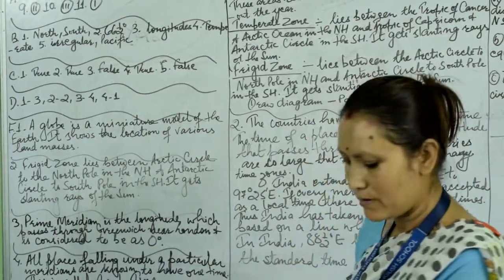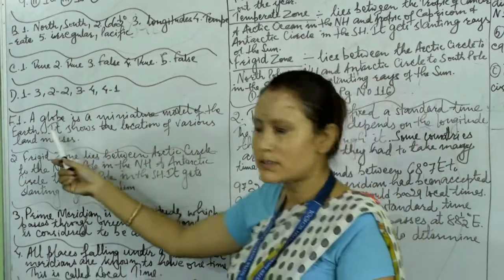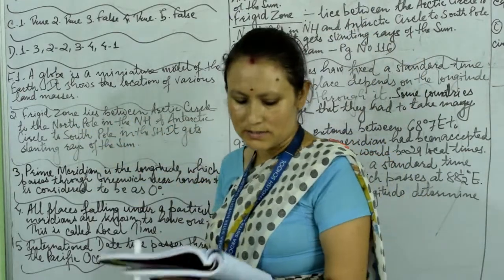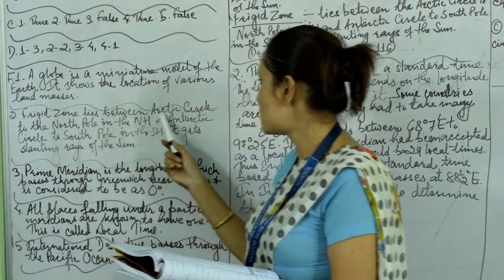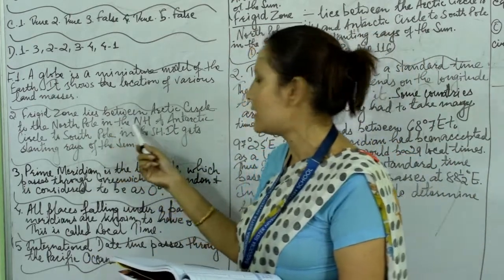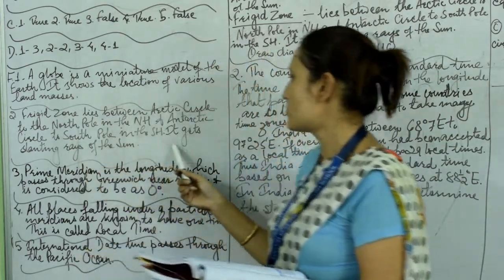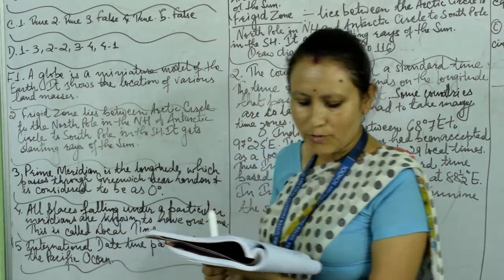What is a globe and what does it show? A globe is a miniature model of the earth. It shows the location of various land masses. 2. Write a short note on frigid zone. Frigid zone lies between the Arctic Circle and the North Pole in the northern hemisphere and the Antarctic Circle and the South Pole in the southern hemisphere. It gets slanting rays of the sun. Number 3. What is the prime meridian?